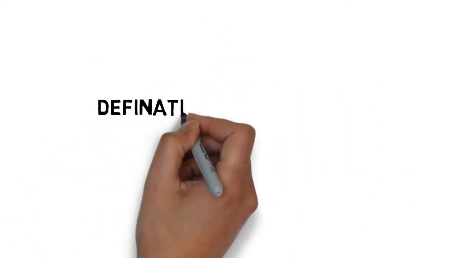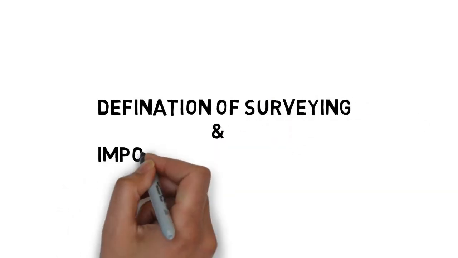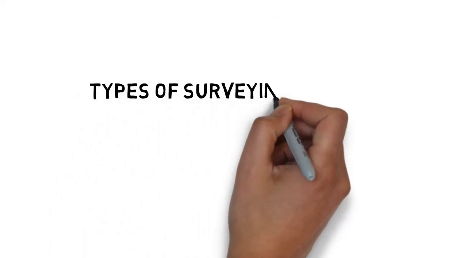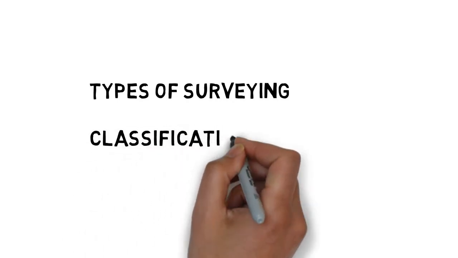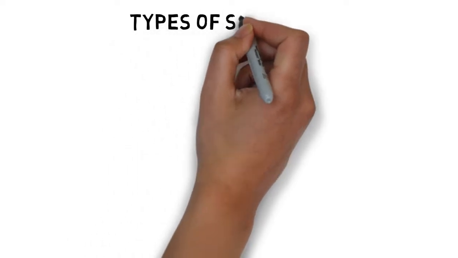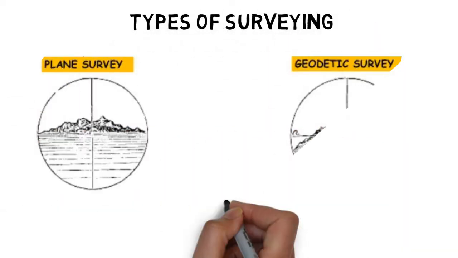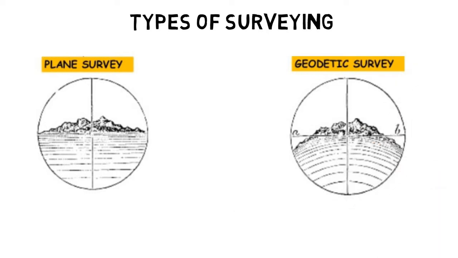In the last class we studied what is surveying and the importance of surveying. So today we are going to study the types of surveying and classification of surveying. Types of surveying. Surveying is primarily divided into two types. Number 1, plain surveying. Number 2, geodetic surveying.